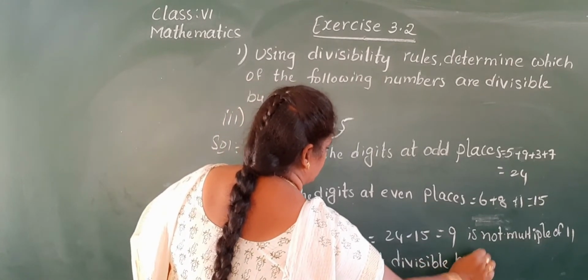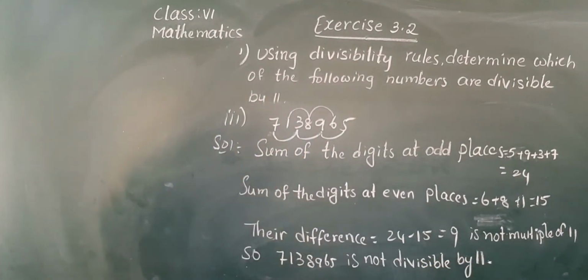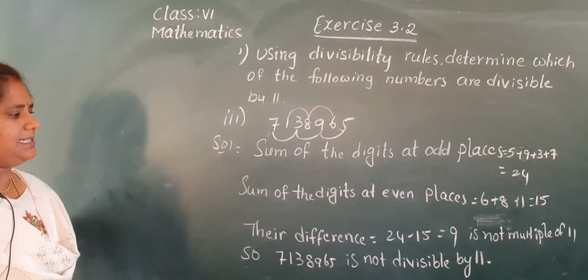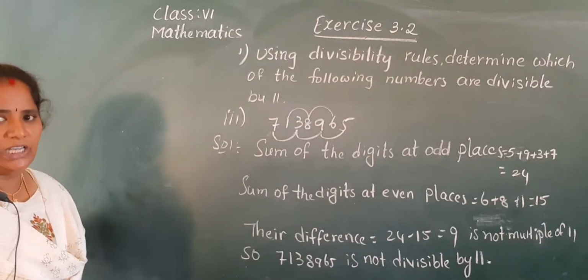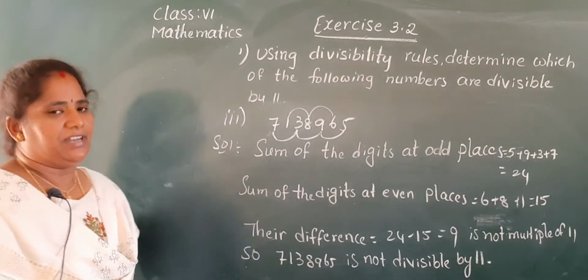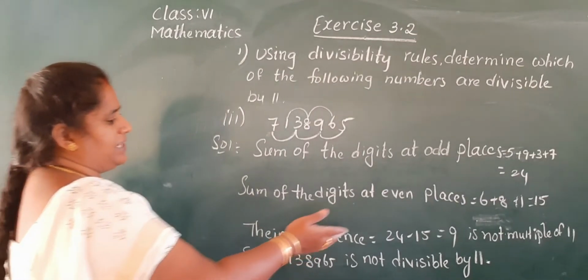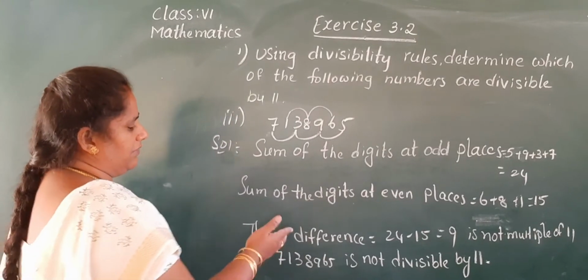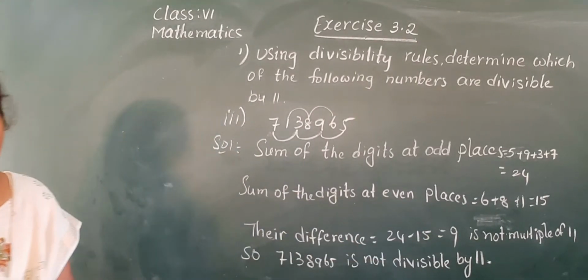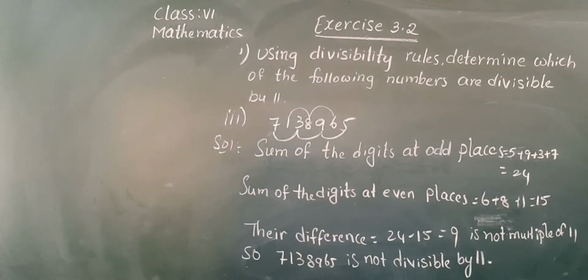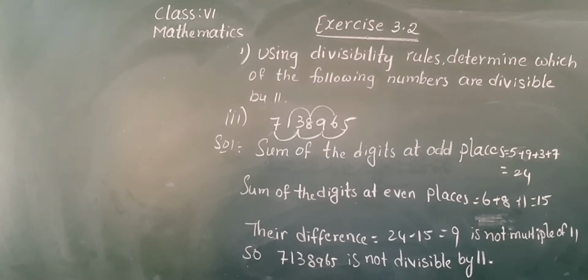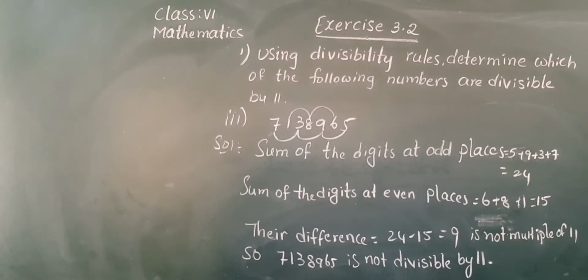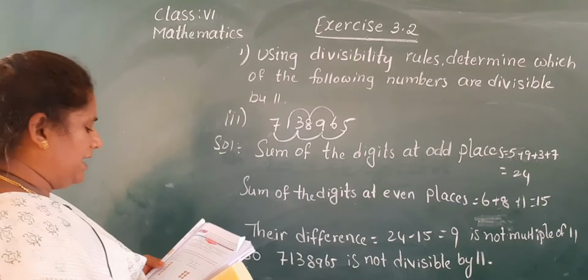So very, very easy, children. Just find the sum of the digits at odd places, the sum of the digits at even places, and find the difference. If the difference is either 0 or a multiple of 11, then the given number is divisible by 11. But here the difference is not a multiple of 11, so the given number is not divisible by 11. Note down in your classwork. Next, you do the remaining problems as homework.